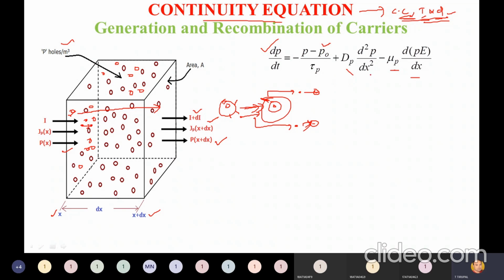So this is the general formula which relates carrier concentration means p, time means t, and distance means x. So this equation is called continuity equation. With that equation, we can tell that charge can neither be created nor be destroyed. Right? So these are the formulas.